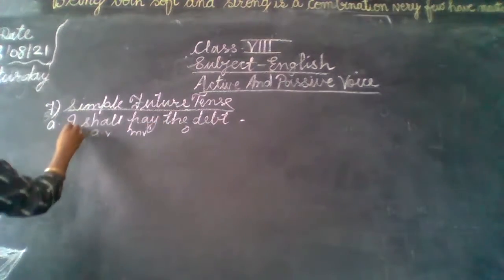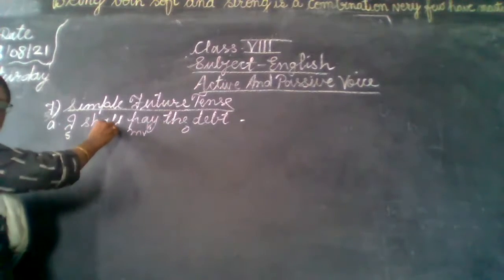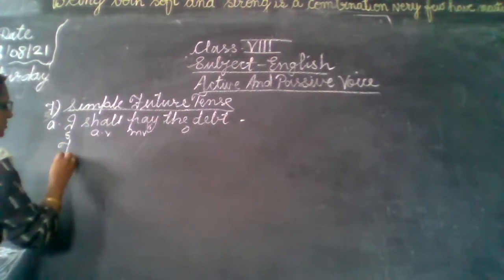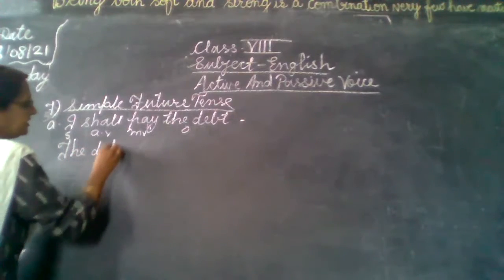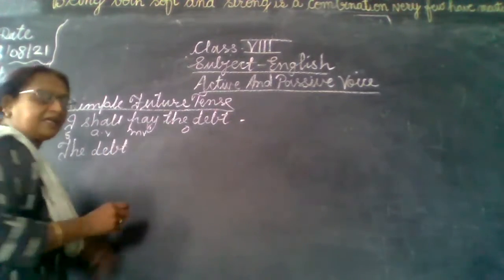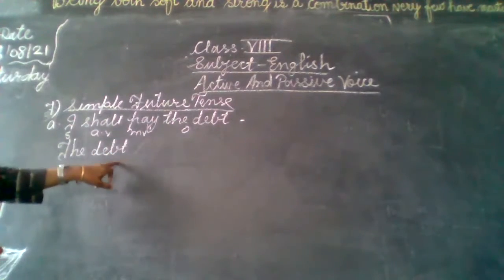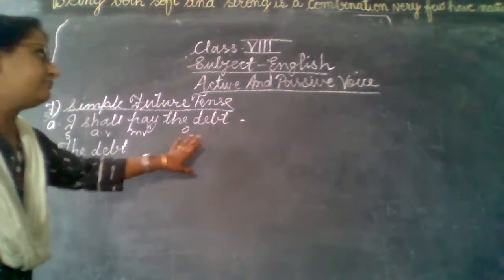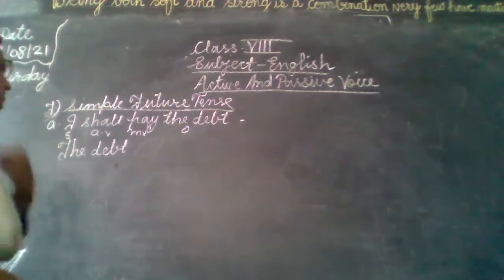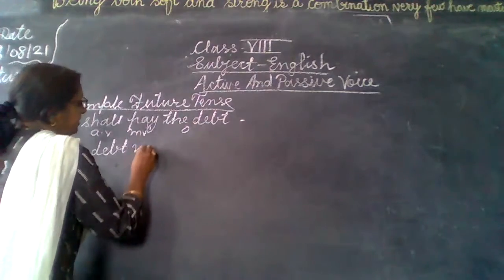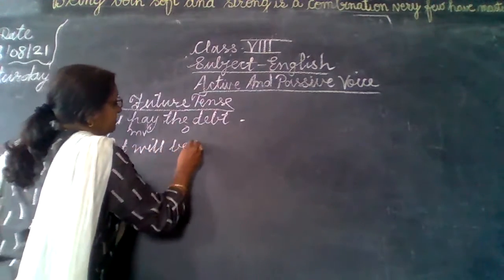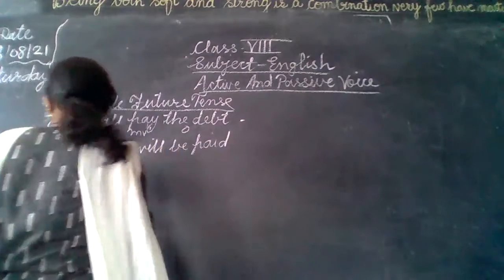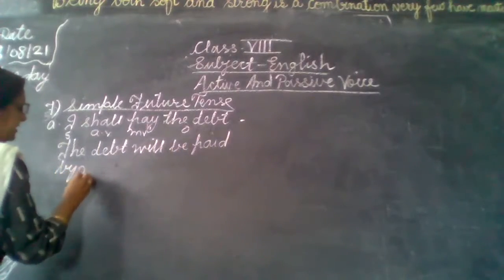Here I is the subject, so we have used shall. But the debt, the object, is not the first person. Here in the future tense, we will not see singular or plural. We will see whether it is first person, second person or third person. So the debt will be paid by me.